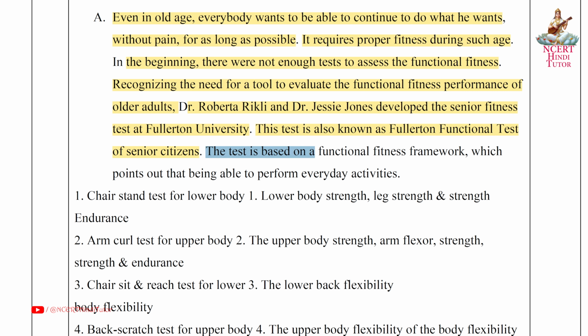The test is based on a functional fitness framework which points out the ability to perform everyday activity. First, chair stand test for lower body strength, leg strength, and strength endurance. Second, arm curl test for upper body strength, arm flexor strength, and endurance.